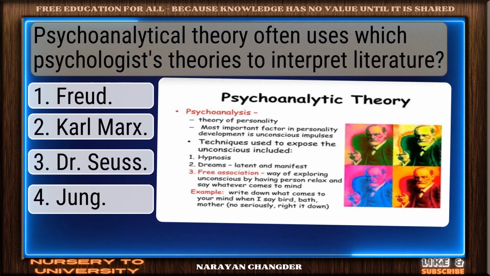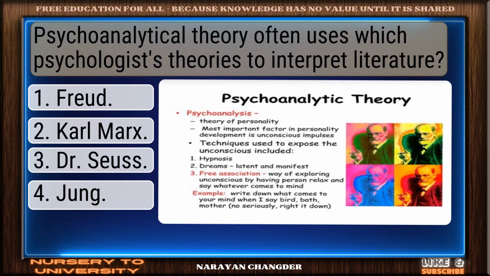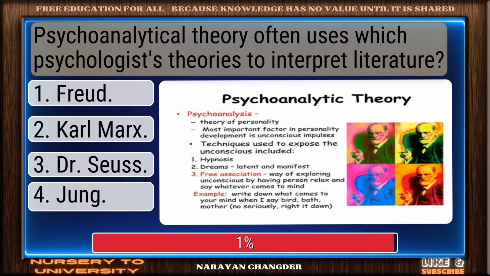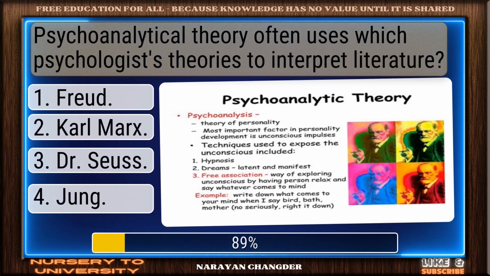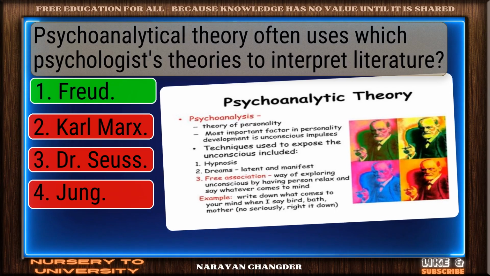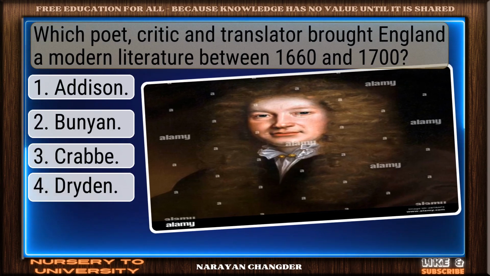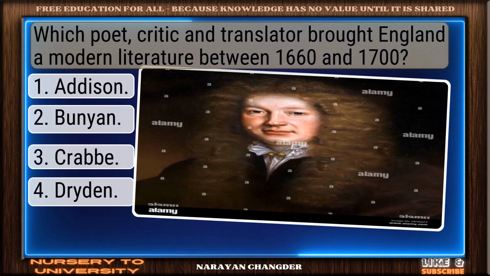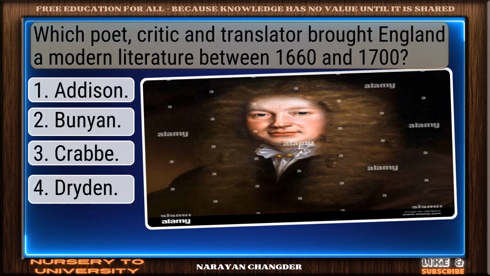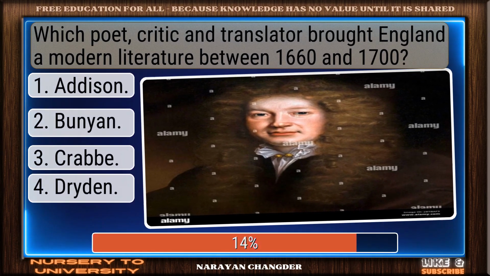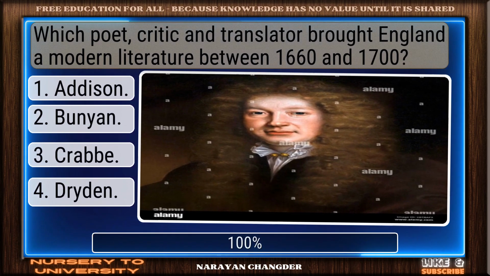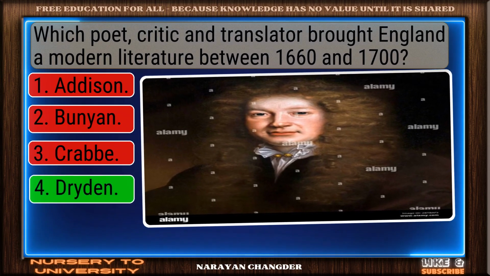Psychoanalytical theory often uses which psychologists' theories to interpret literature. You chose Freud. Correct. Which poet, critic and translator brought England a modern literature between 1660 and 1700s? Perfect. Dryden is the one.